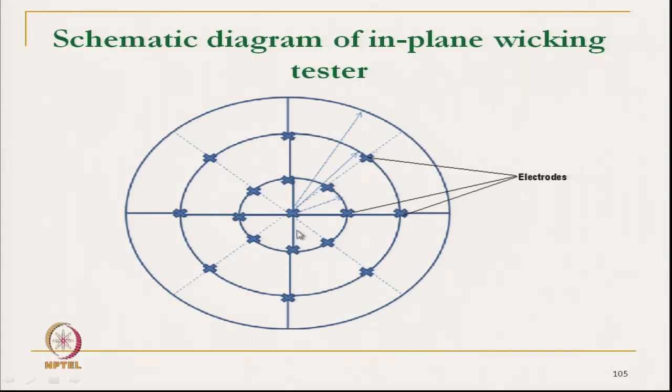Liquid is supplied at the center, and as it is transmitted, it does not go symmetrically; it gets transmitted asymmetrically. If it is transmitting in the lengthwise direction at a faster rate, it will reach this point first. As soon as it reaches here, this will show the angle, say 0 degrees or 90 degrees. When the circuit is completed at this angle, one can show the direction of the liquid flow.